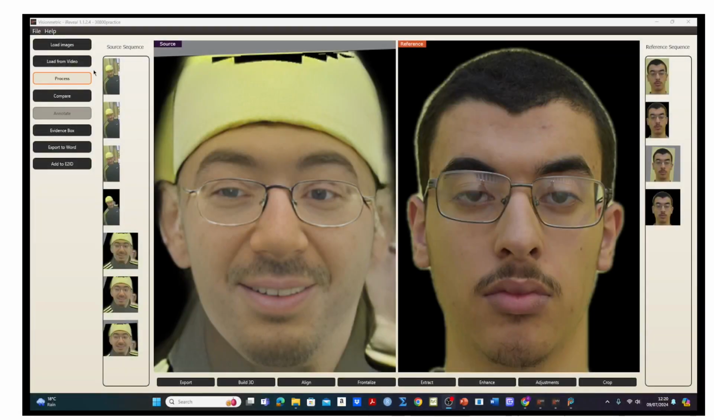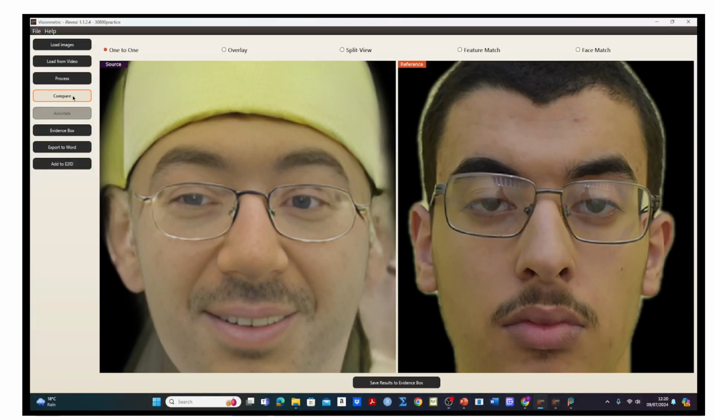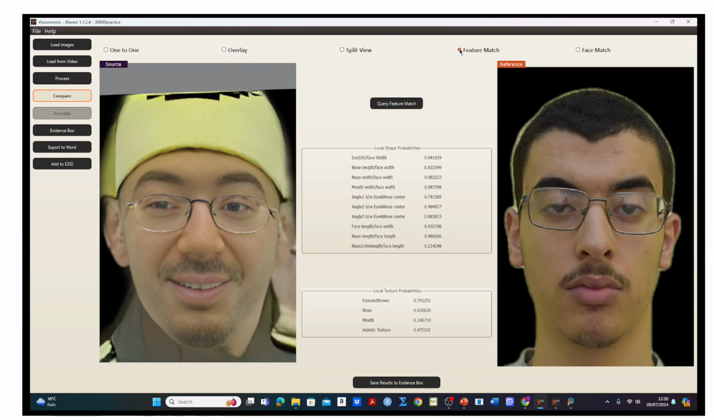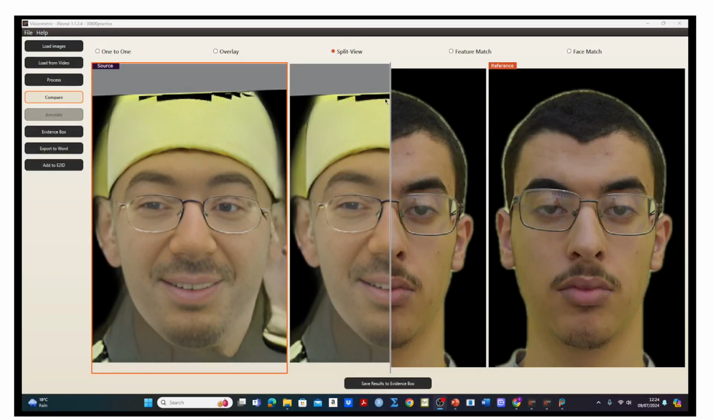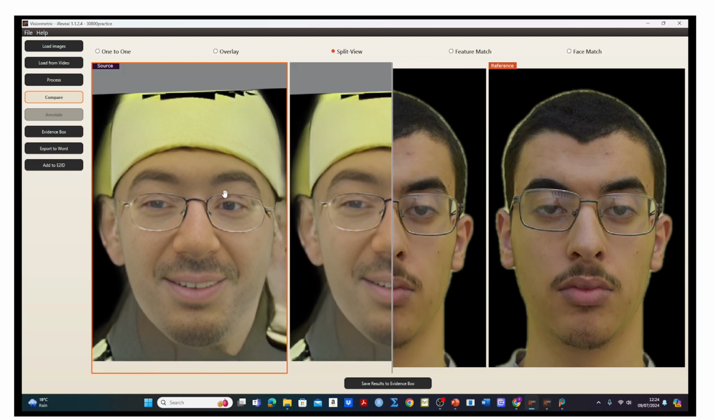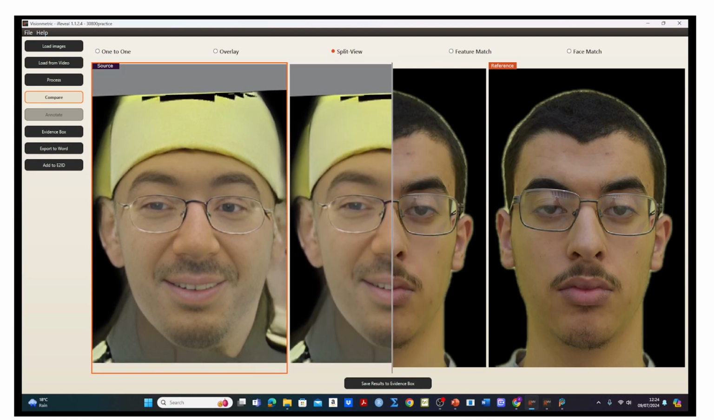A fully automated comparison of individual features and characteristics of the faces is provided. This gives an overall similarity score for the features that is easily interpretable. Direct visual comparisons can also be made. For example, a split view, to assess the symmetry and shape of features in the two images.